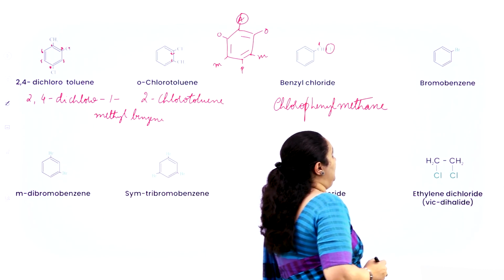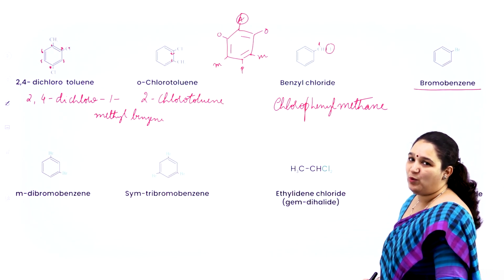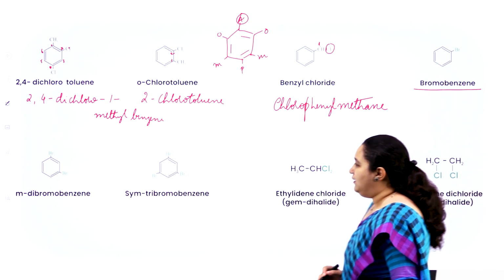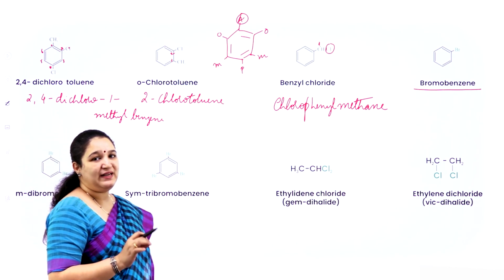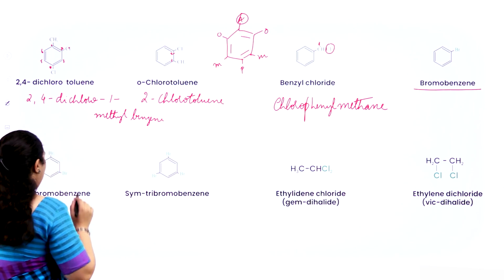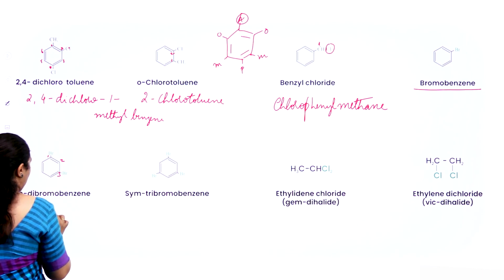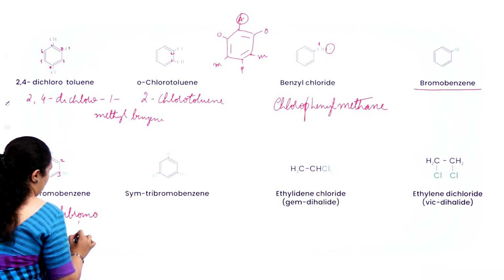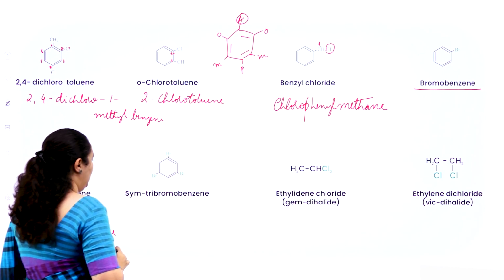Okay, this common name as well as IUPAC name is bromobenzene. That is bromine attached to the benzene ring. Okay, next one, we have used the word M, meaning meta-dibromobenzene. Here meta we cannot use for IUPAC name. I'll have to number it 1, 2, 3. So it becomes 1,3-dibromobenzene.